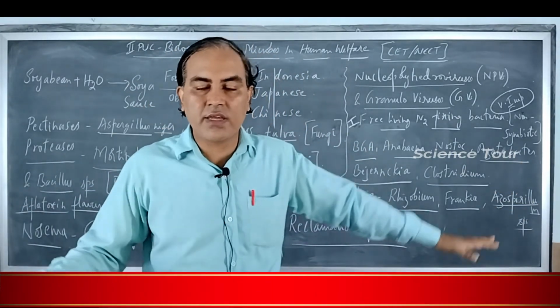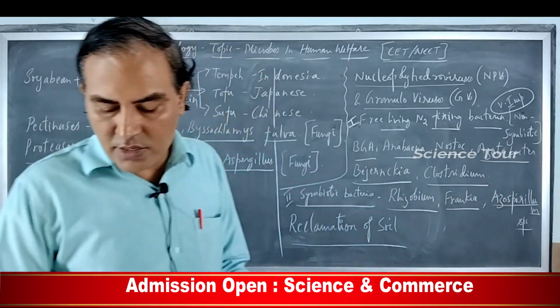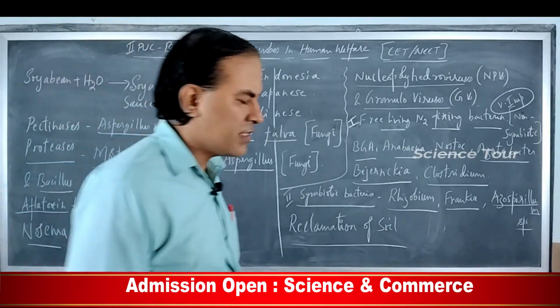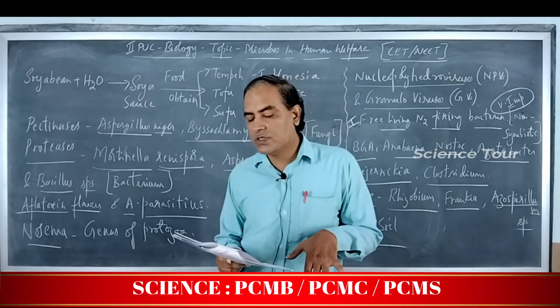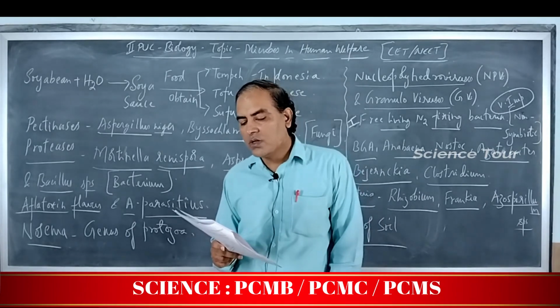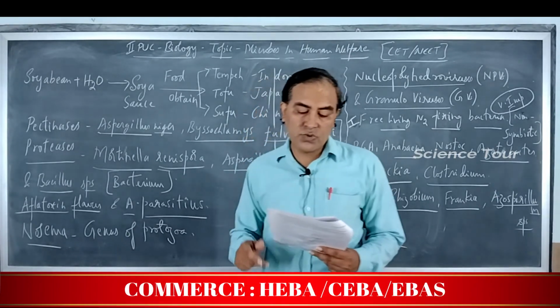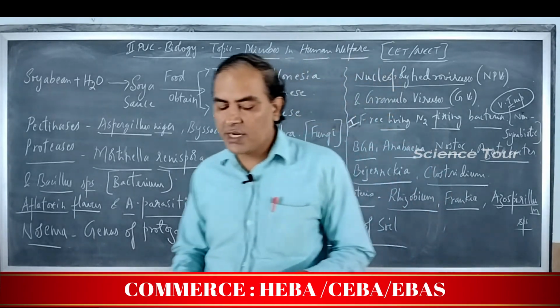Mycorrhiza means a fungus living in the root region of the higher vascular plants. It gives phosphorus, and in return it gets shelter and food. So the mismatched pair is option 2. Oscillatoria does not increase, it decreases the alkalinity of soil.